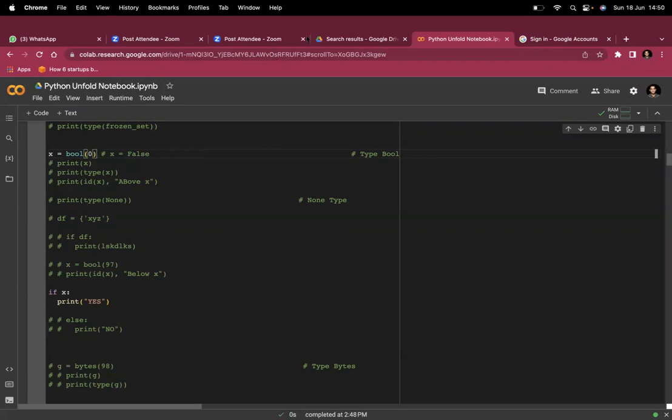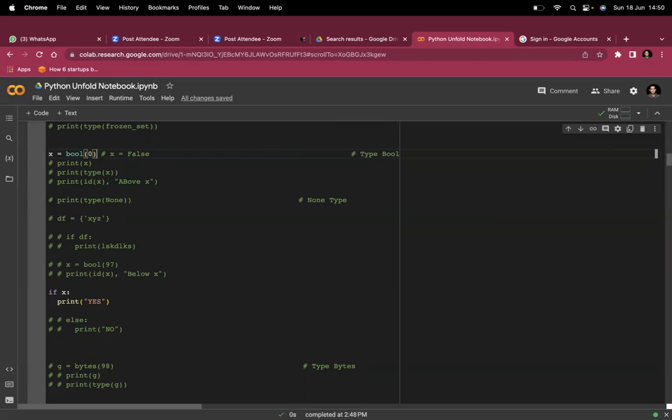Can anyone please type? Print will not be executed. Any reason? If print is not executed, there should be a reason.